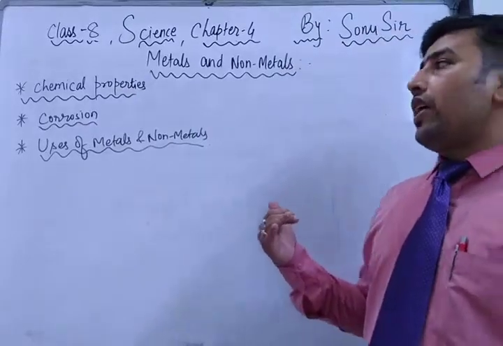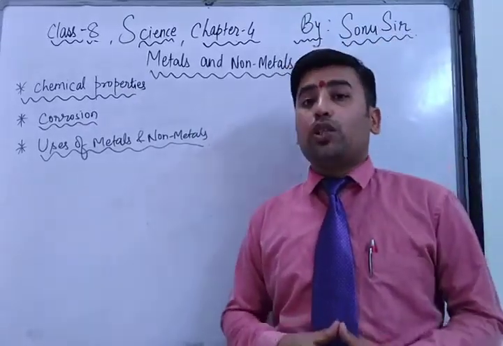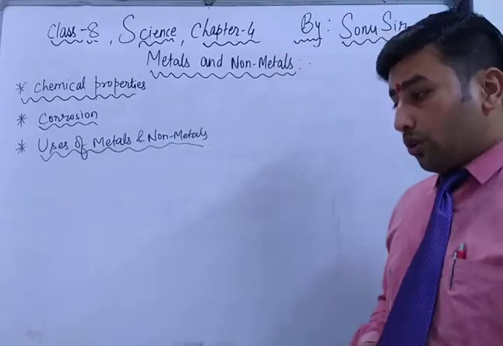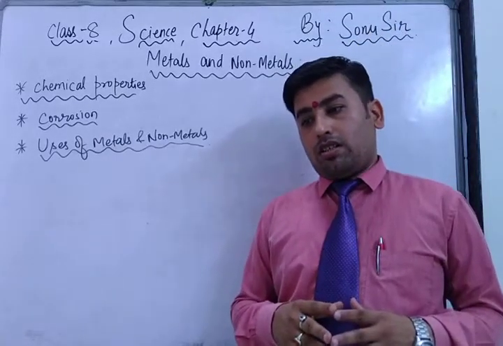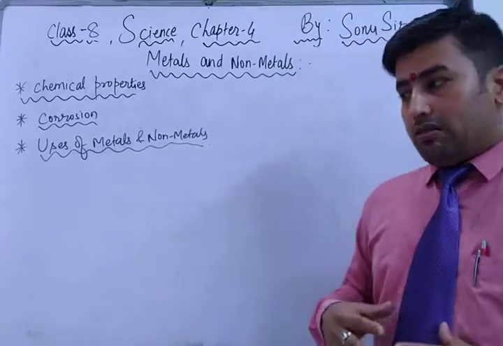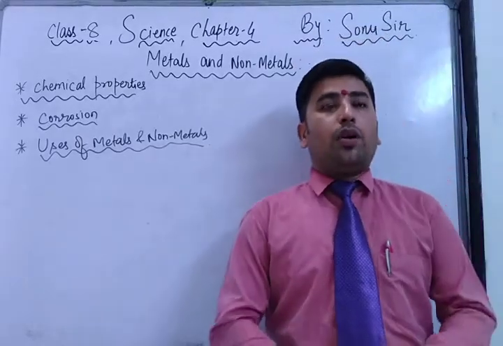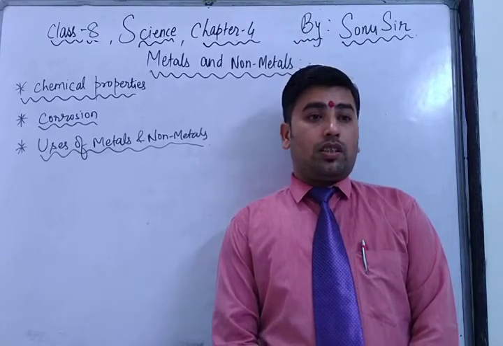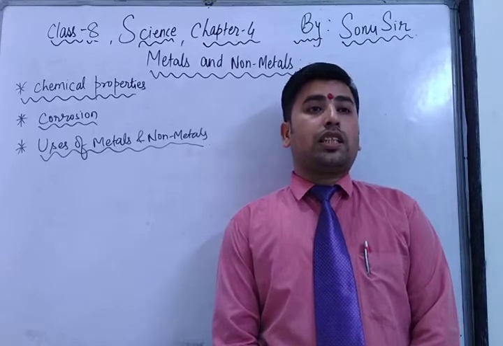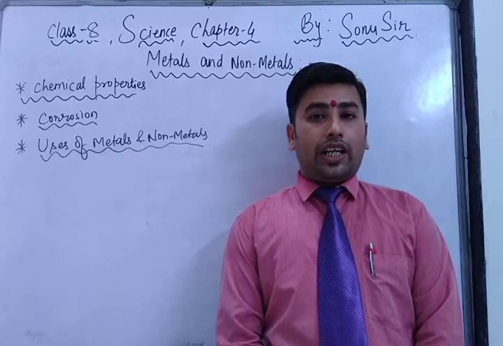In the last reaction about chemical properties, I explained when sodium hydroxide, a base, reacts with a metal like aluminium, that is Al plus NaOH.